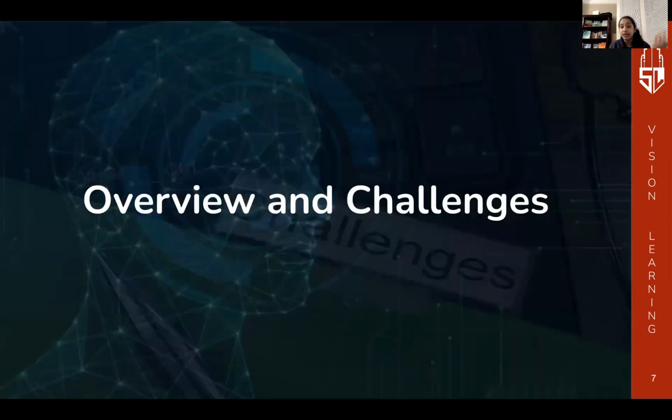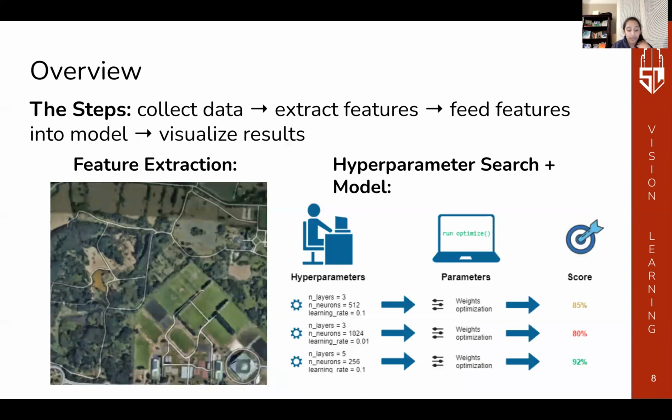So first, I'd like to give an overview and a description of the challenges we faced in our project. The first step we took was collecting data, which in our case is satellite images of different regions in Uganda, visualizing results using a map that we created. We split into two groups. The first group worked on extracting features, which is key because it allows us to store less values, makes it easier for the model to find patterns, and is more data efficient.